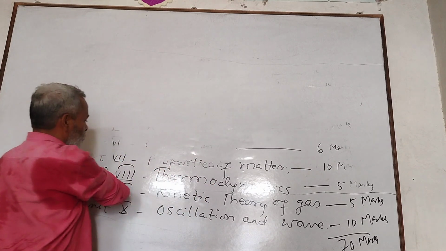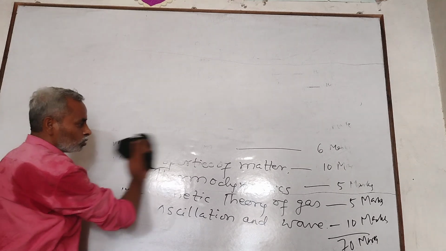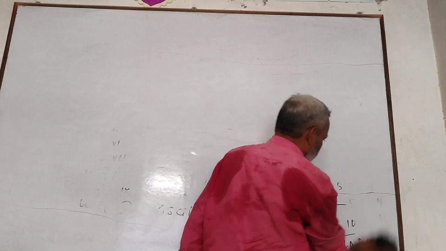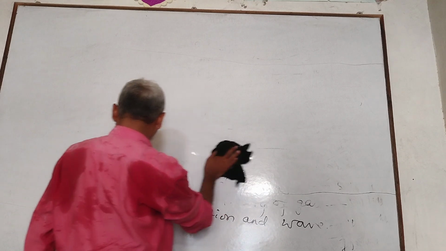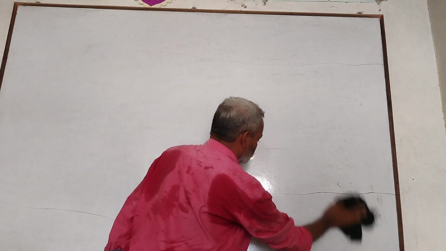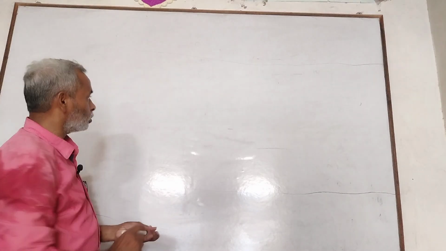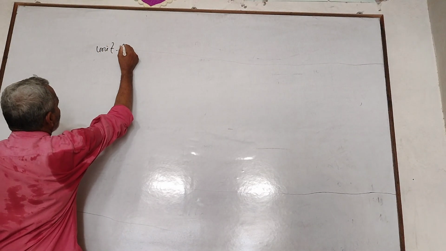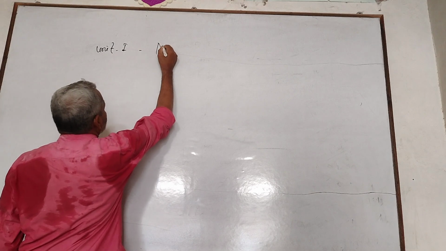Some important terms relating to this unit. Measurement, Unit 1.